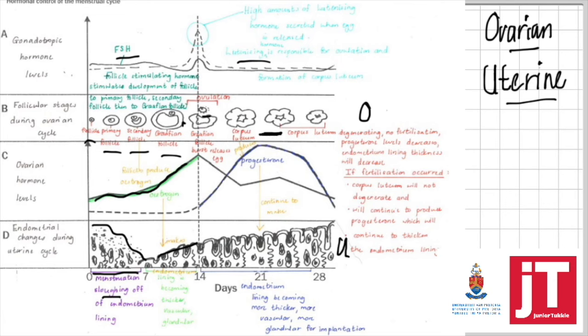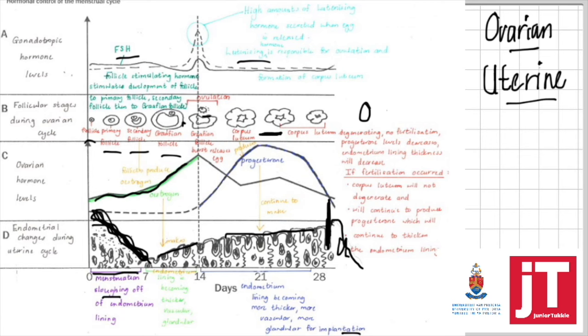Now, this corpus luteum will produce progesterone, which will continue to make the endometrium lining thicker, more vascular, more glandular for implantation. On the 27th day, if that ovum has passed and no fertilization has taken place, the amount of progesterone and luteinizing hormone has reached its highest, and no more hormones can be produced. So on the 28th day, no hormones are secreted, no LH, no FSH, no progesterone, no estrogen, and that is what causes the menstruation, which is the sloughing off of the endometrium lining.